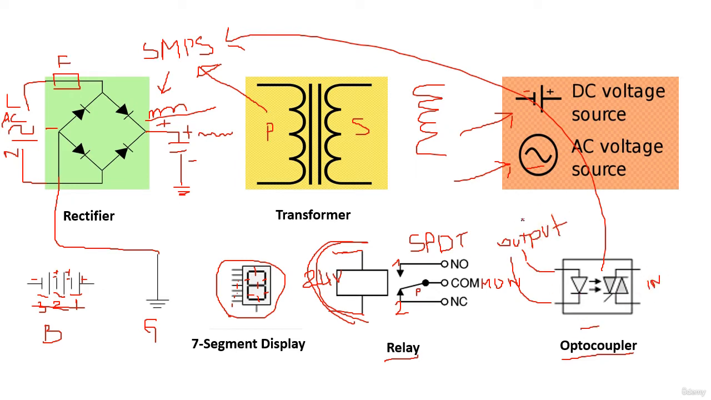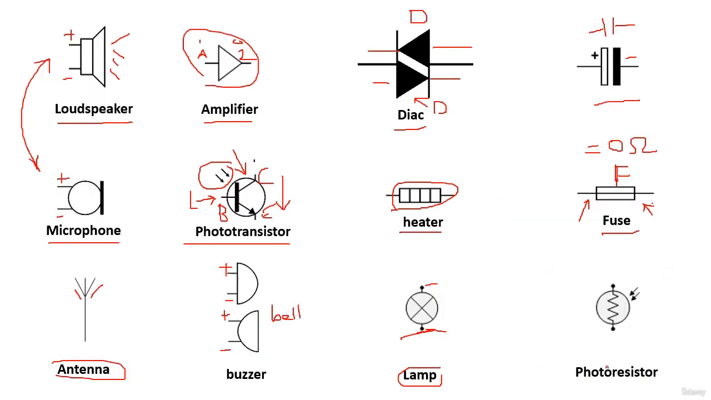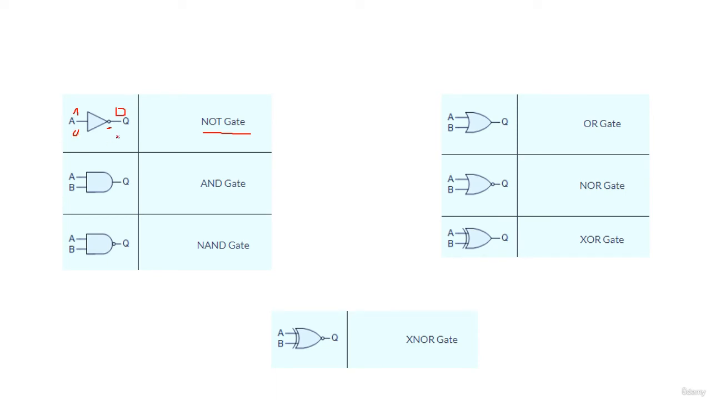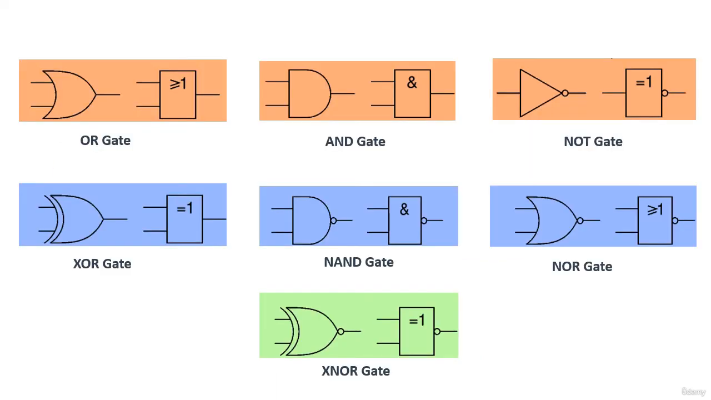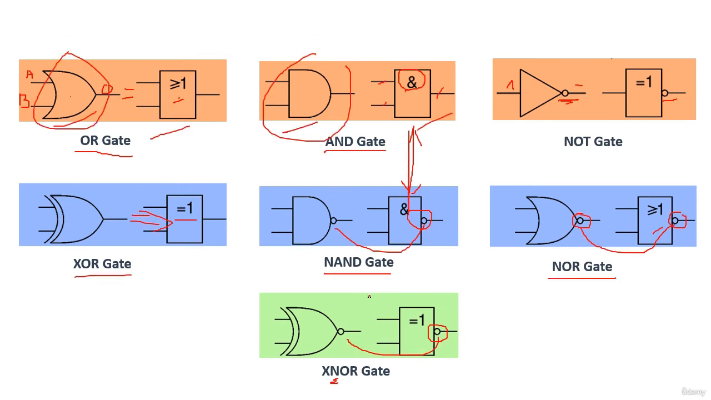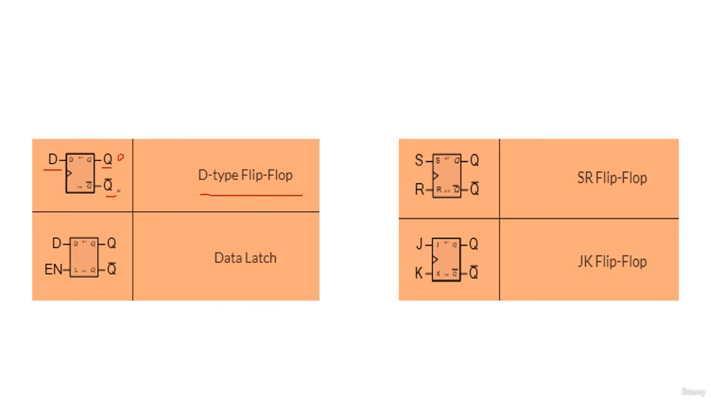In this course, you're going to learn 70 plus symbols of electronics components, electrical circuits, and logic gates, besides its working principle. There are no requirements necessary to enroll. You need just to be passionate to learn.